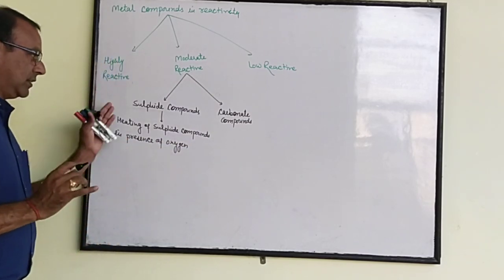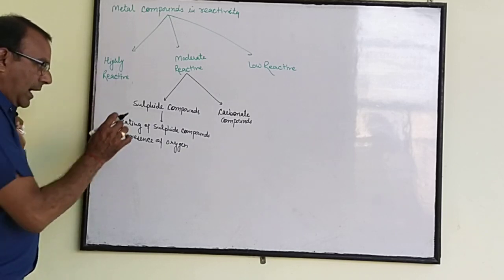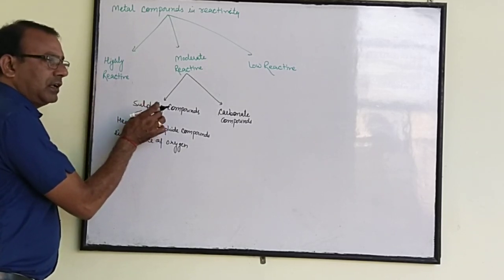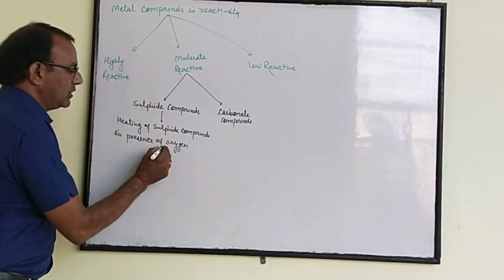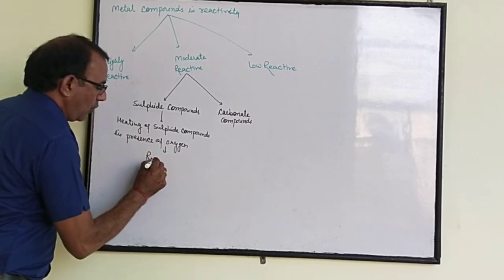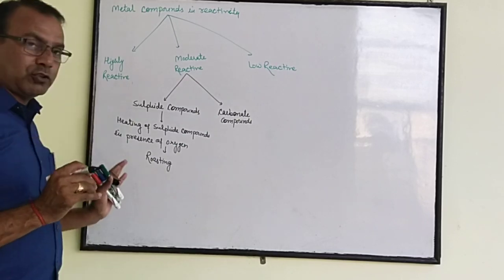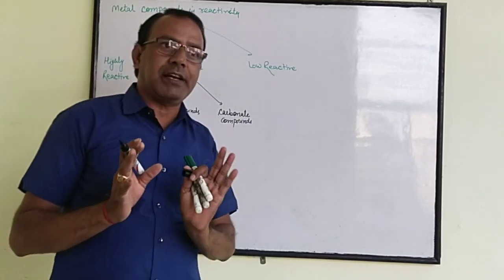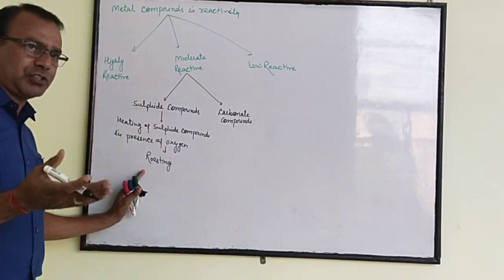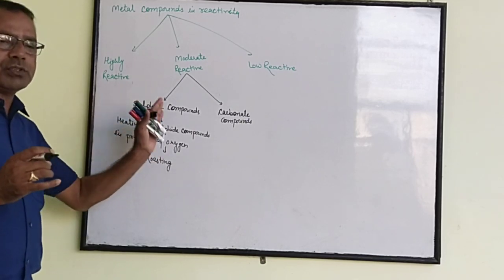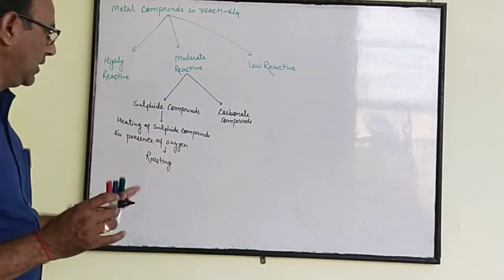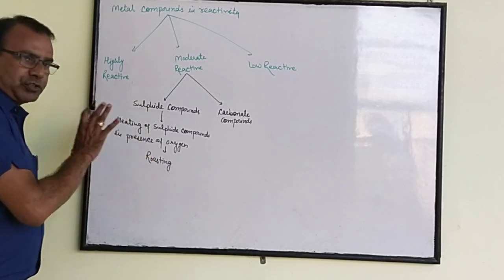First of all, we will take the sulfide compounds, and these sulfide compounds are heated in presence of oxygen. This is called roasting. There is a very important question: differentiate between roasting and calcination. First one is roasting. What is roasting? The sulfide compounds are heated in presence of oxygen. This process is called roasting.